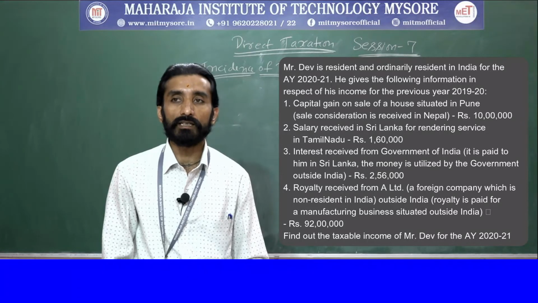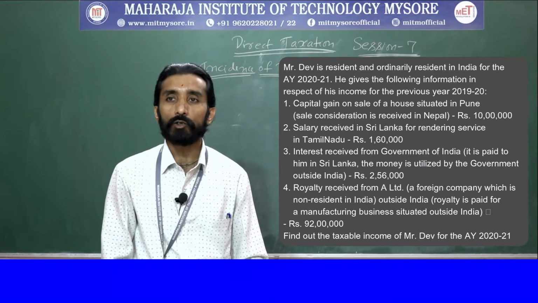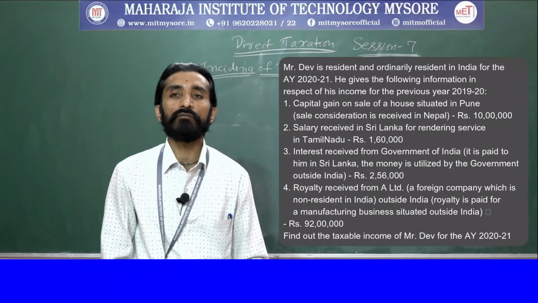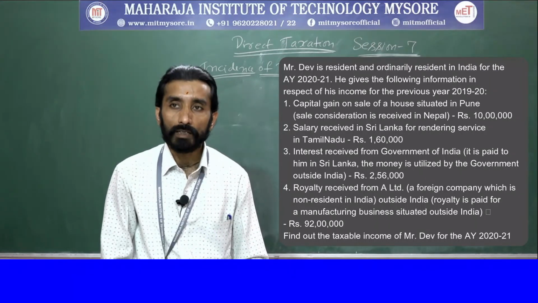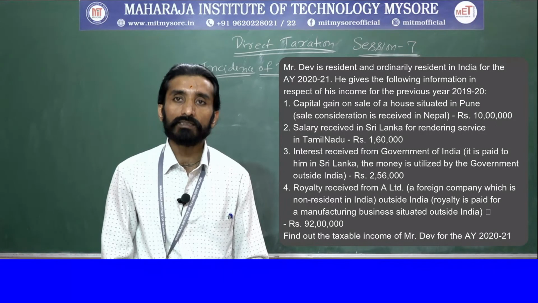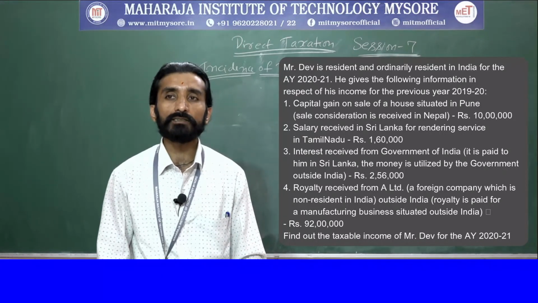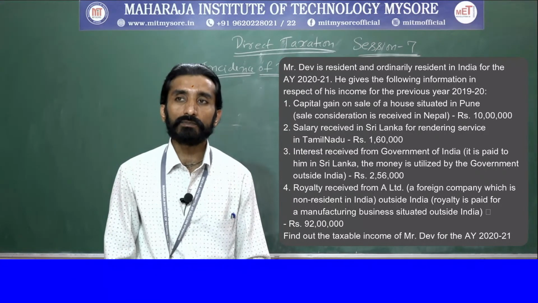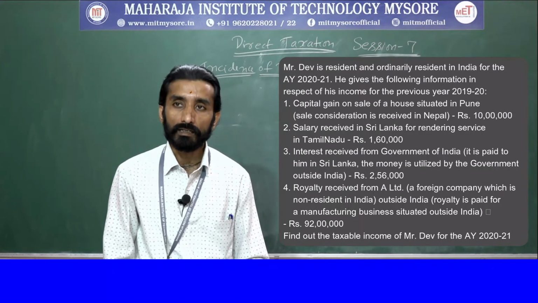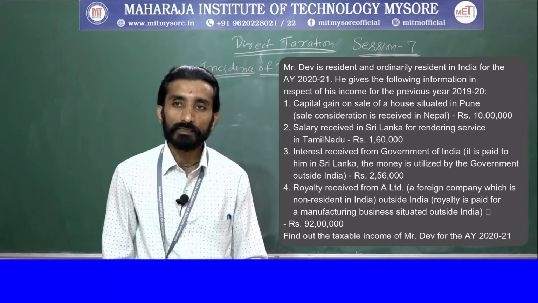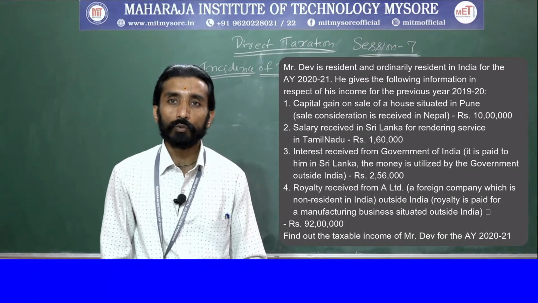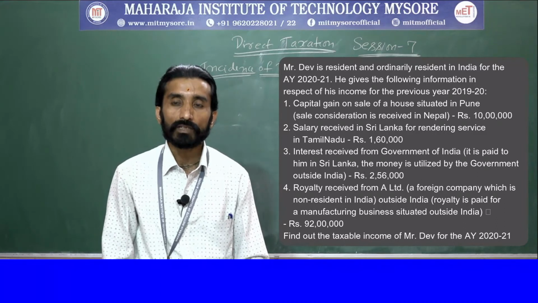Sale consideration is received in Nepal, rupees 10 lakh. Salary received in Sri Lanka for rendering services in Tamil Nadu, rupees 1,60,000. Interest received from Government of India, paid to him in Sri Lanka. The money is utilized by the government outside India, rupees 2,56,000.